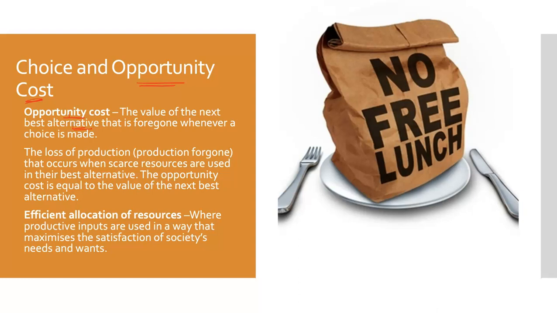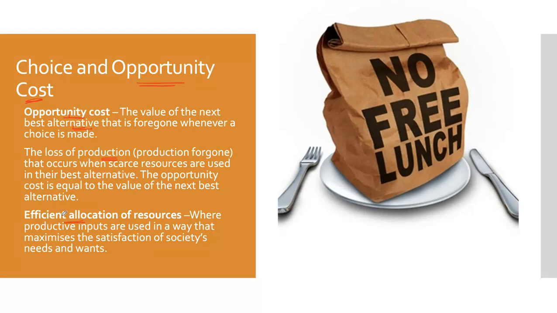So to technically talk about this, when we are talking about the opportunity cost, we are talking about the loss of production, the production foregone, that occurs when scarce resources are used in their best alternative. So the opportunity cost is equal to the value of the next best alternative. And this is important to consider because we are always trying to work out what is the most efficient allocation of our resources.